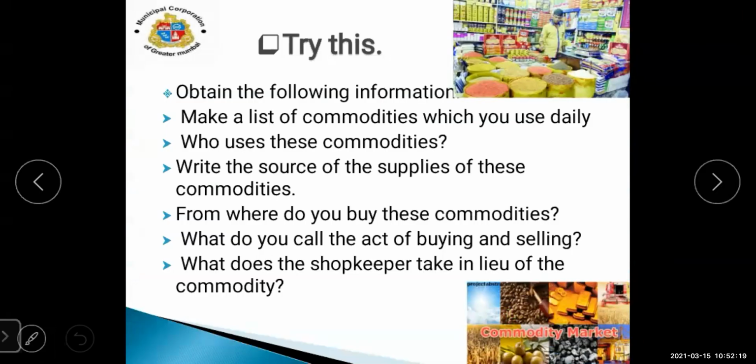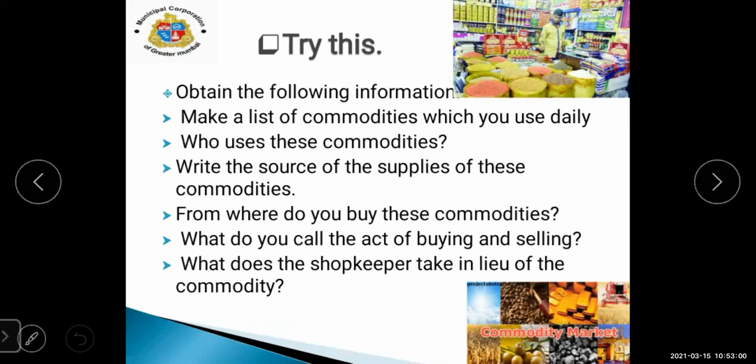Yes. Now, before this, there is an activity which you can see on your screen. You have to obtain the following information. See here. Make a list of commodities which you use daily. Who uses these commodities? Write the sources of supplies of these commodities. From where do you buy the things? What do you call the act of buying and selling? What does the shopkeeper take in lieu of the commodities? Now these are the questions.